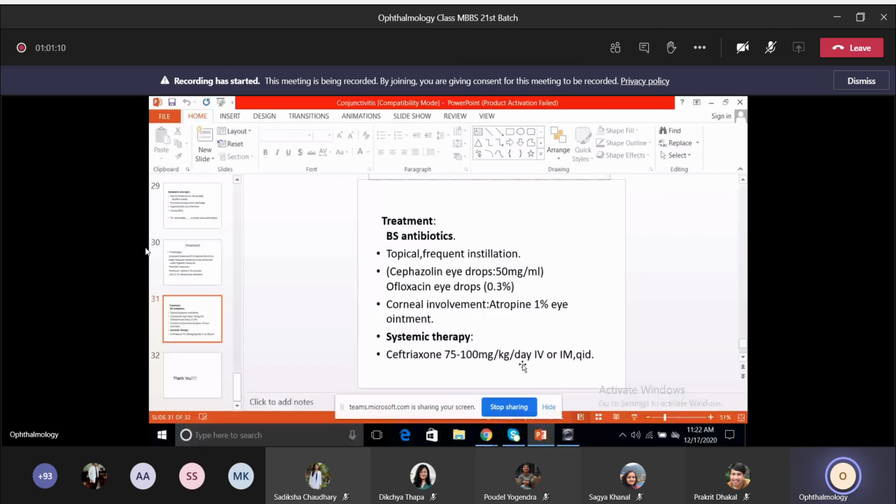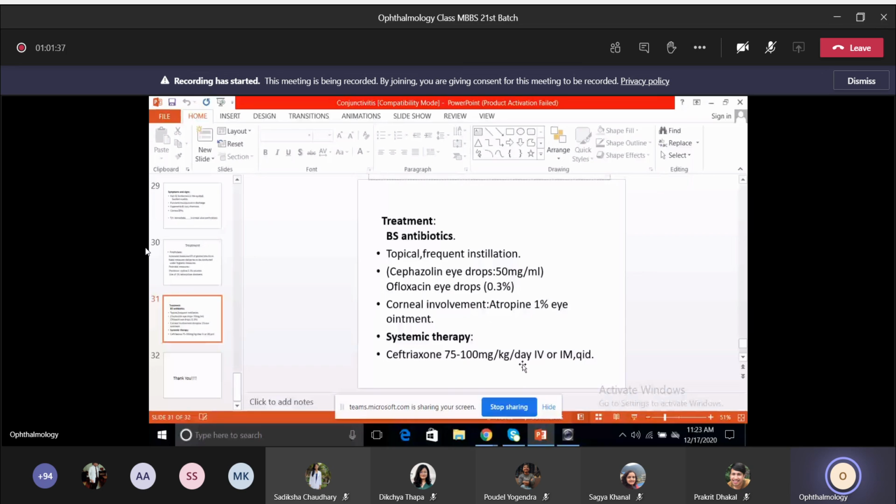So that is cefazolin eye drops that comes in the dose of 50 mg per ml. That's used in severe cases, 1 drop in both the eyes as frequently as 2 hourly. Sometimes if it's not that severe, only mild, then you can even go for fluoroquinolone eye drops in the form of ofloxacin.